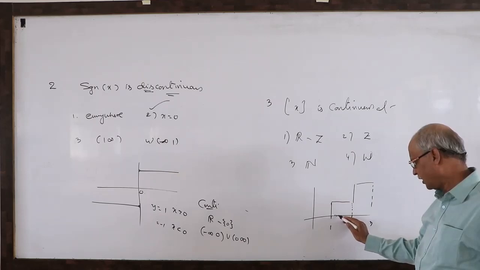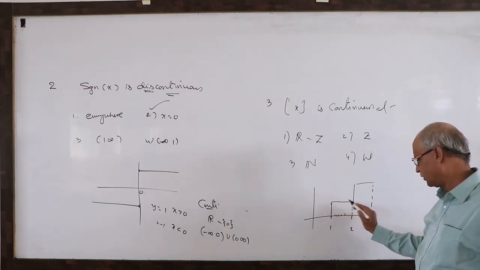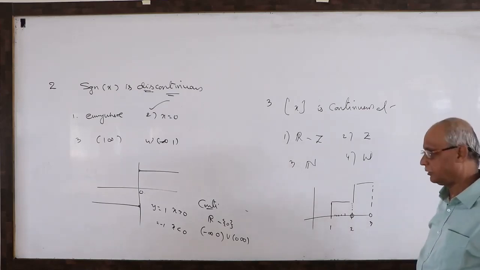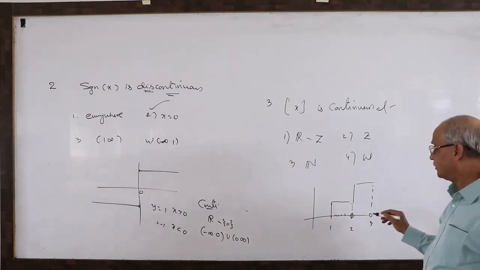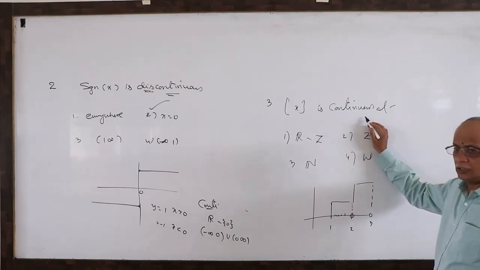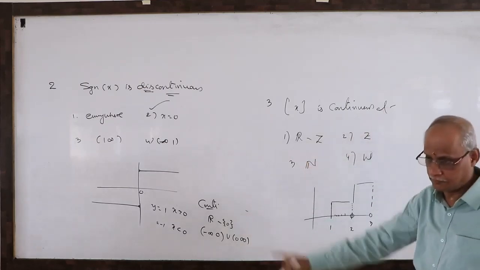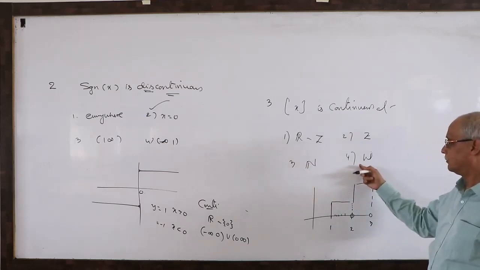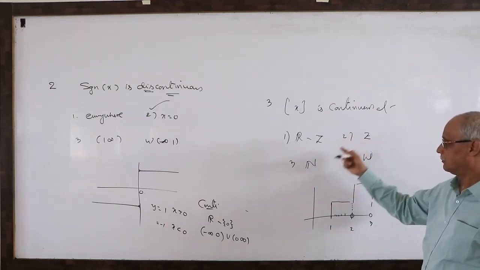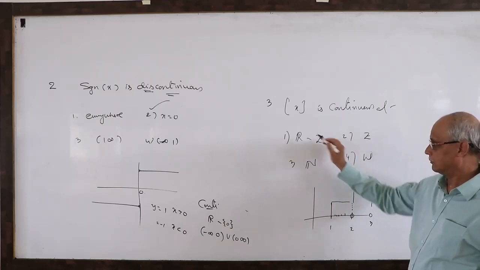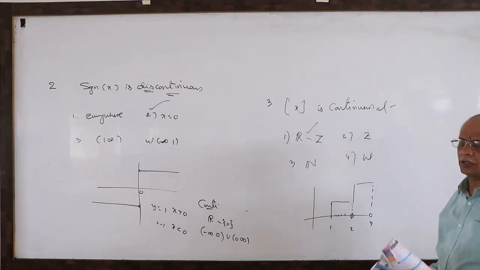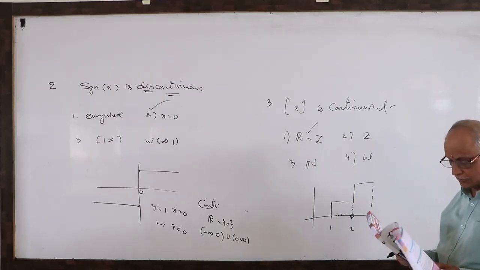For every rational number, the graph is continuous. At integers, the graph does not exist. It is discontinuous. So, discontinuous at integers, continuous except integers. Except integers, where is the answer? So, all real numbers minus Z.